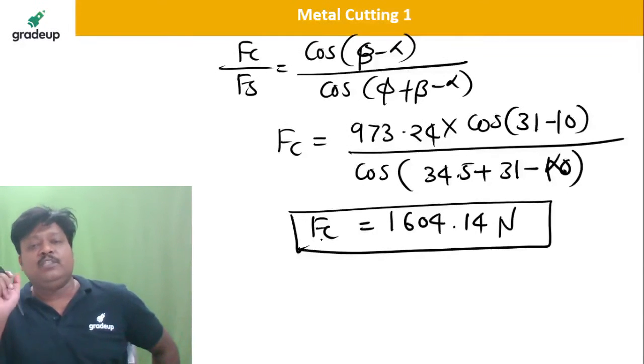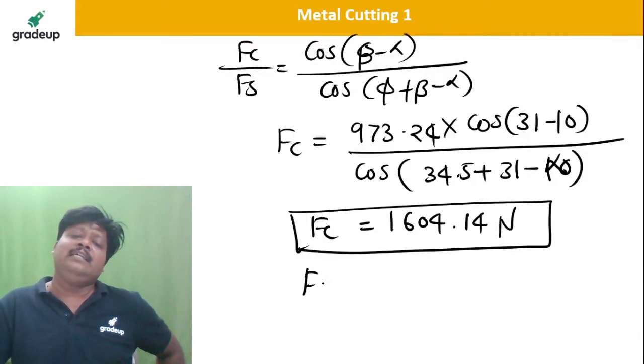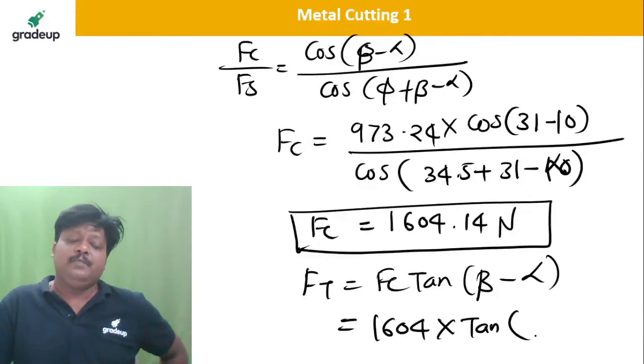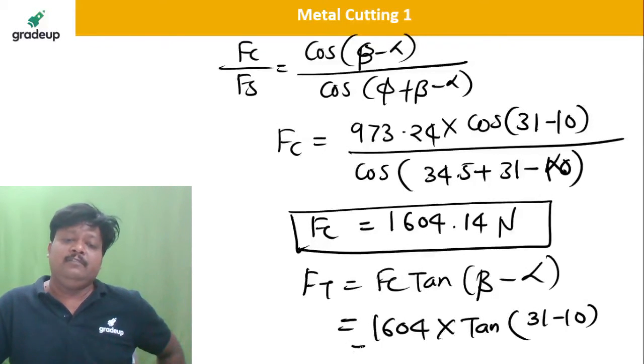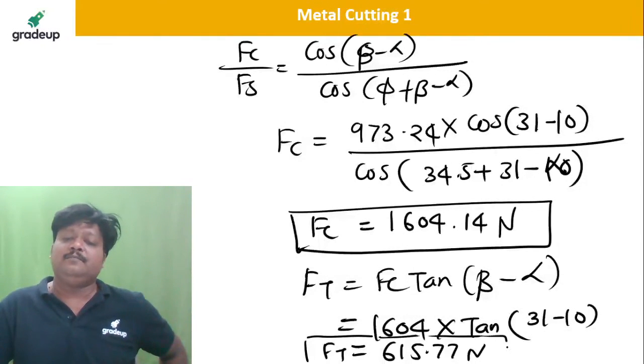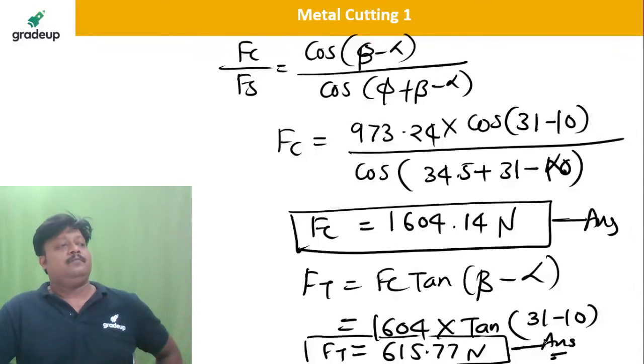This Fc was asked, and as soon as Fc comes, you immediately have to find Ft, which is equal to Fc tan of beta minus alpha. I told you already. Fc is 1604 into tan of beta minus alpha, 31 minus 10. If you calculate, it is 615.77. Check it out. This is solved by me only. So this is one answer, and this is also the answer.